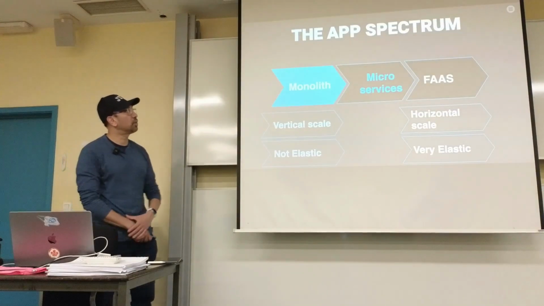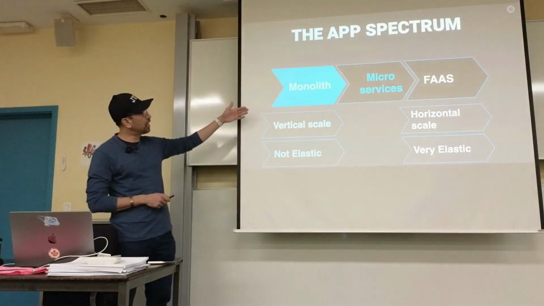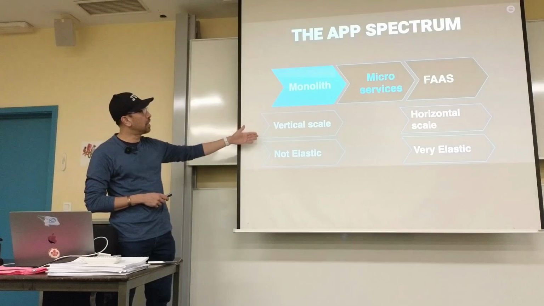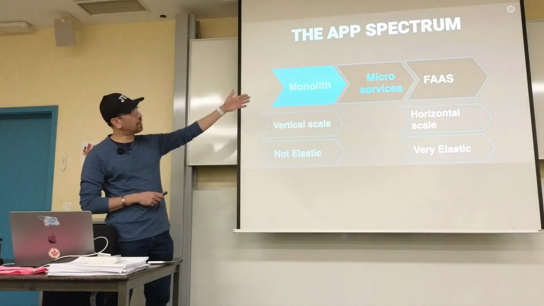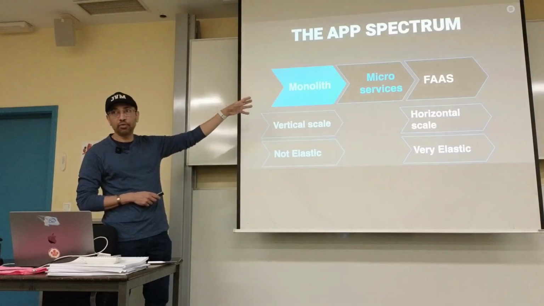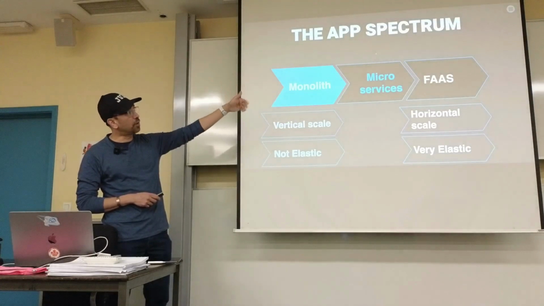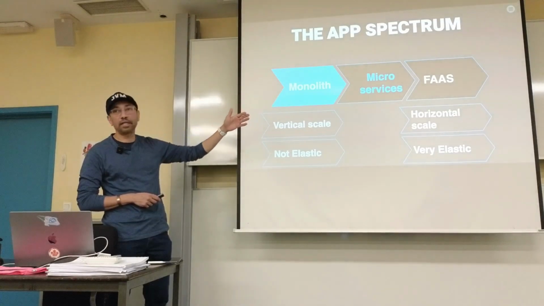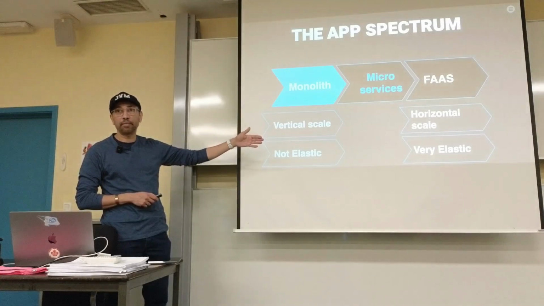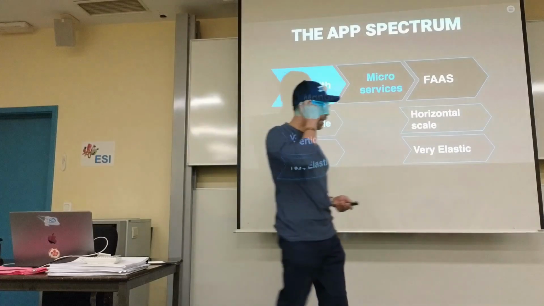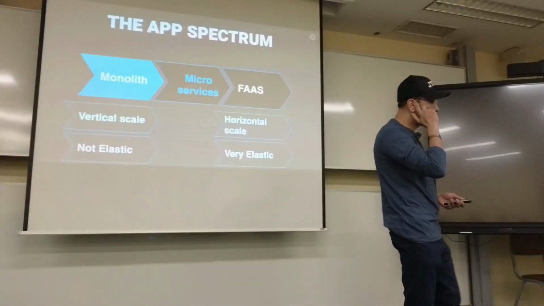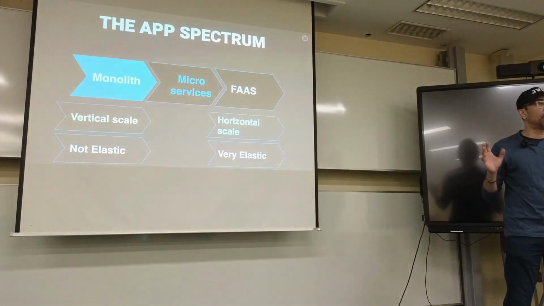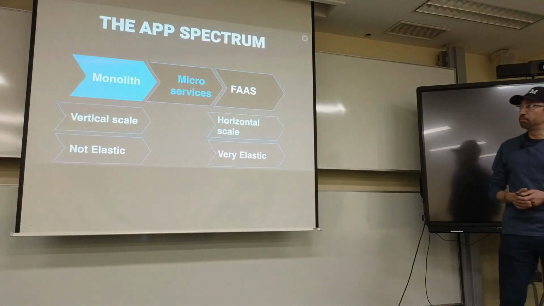All right, so let's dip into architecture for a few minutes and look at what the spectrum is, right? On the far left side, you have monoliths, which give you vertical scaling and lots of efficiency if you read that paper that I was talking about, but it's not very elastic. On the other side, you have microservices in the middle, containers as a service also in that area. And on the far right side, functions as a service or cloud functions, which give you the ultimate in horizontal scaling and the ultimate in elastic scaling, right? Basically, you go to Amazon Lambda or Azure Cloud Functions or Google Cloud Functions, and you say, here's some code, go run it, and just scale it up as much as you want, and then scale it down when it's not being used, right?